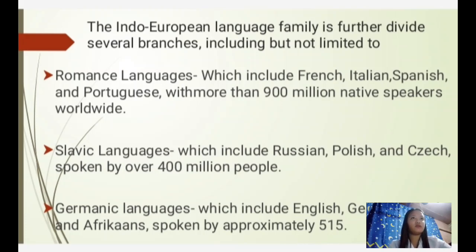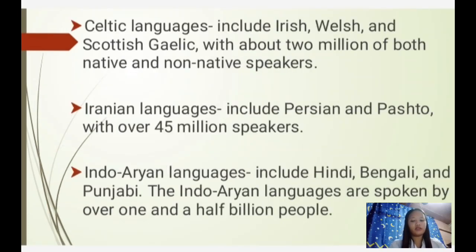So let's proceed to Celtic languages. These branches include Irish, Welsh, and Scottish with around 2 million speakers. And Iranian languages, these branches include Persian and Pashto with over 45 million speakers. Indo-Aryan languages, this branch includes Hindi, Bengali, and Punjabi. These languages are spoken by over 1.5 billion people.